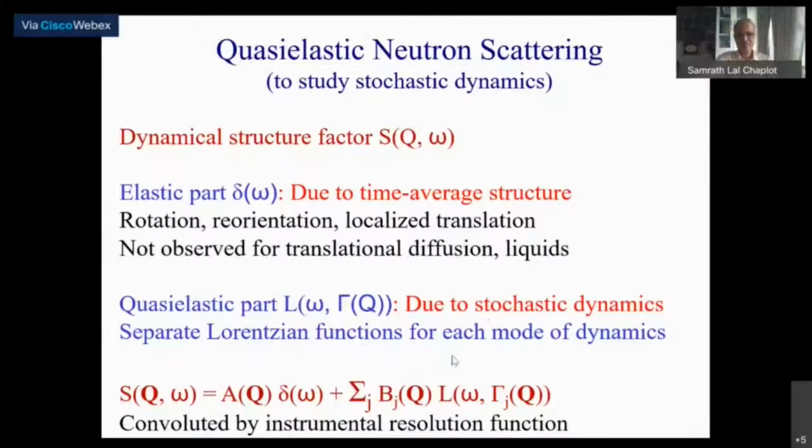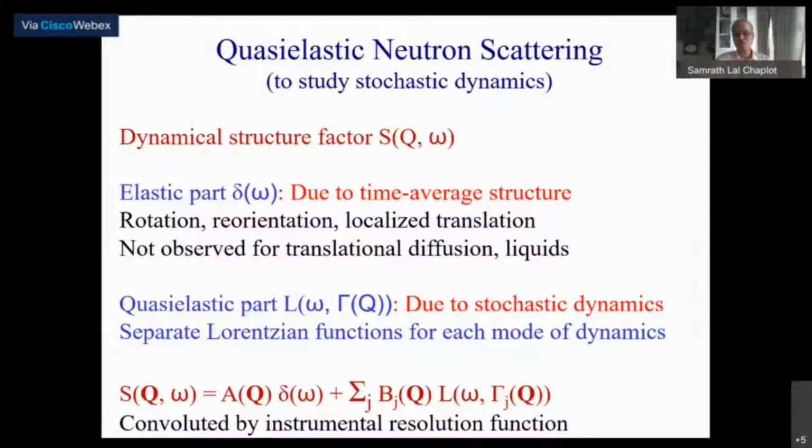So we call it the scattering law sometimes, or this is nothing but the dynamical structure factor, and the dynamical structure factor can be written as two separate components, the elastic part and the quasi-elastic part. And of course, both the terms are also convoluted by the instrumental resolution function.